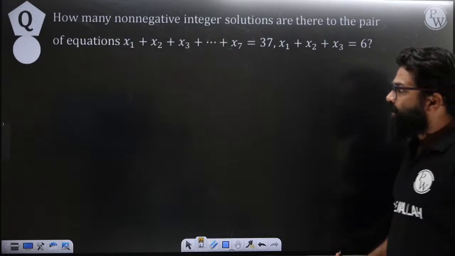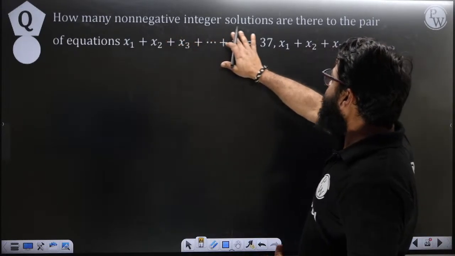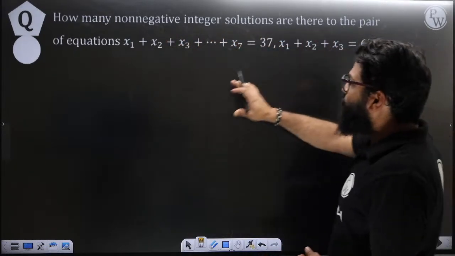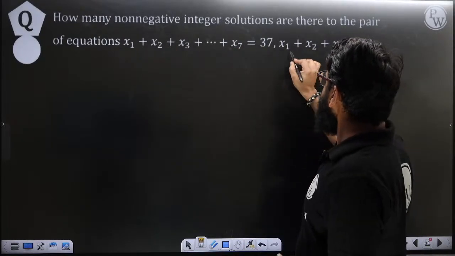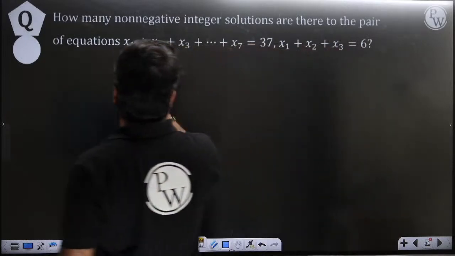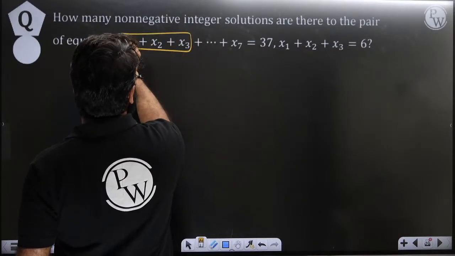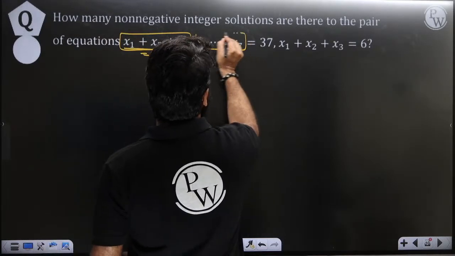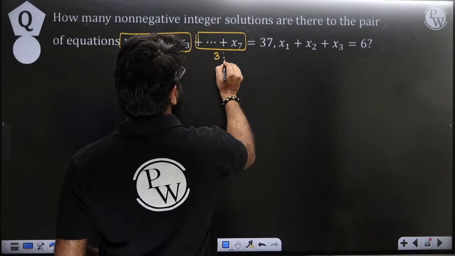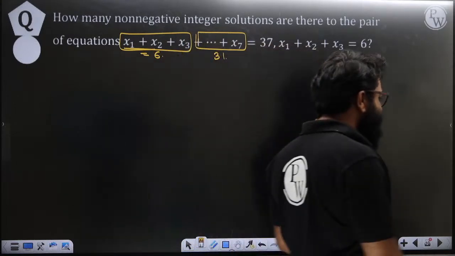Here we have a question. How many non-negative integer solutions are there for the pair of equations x1 to x7 equal to 37, where x1 plus x2 plus x3 is fixed, which is nothing but 6, and the rest should be 31? Can you give me the answer with respect to that?